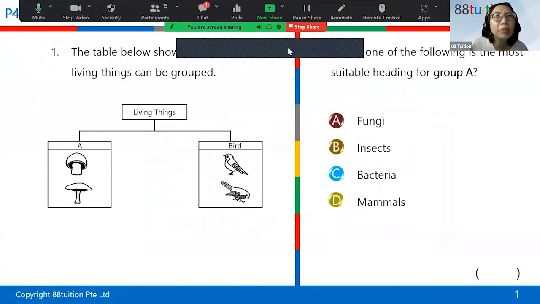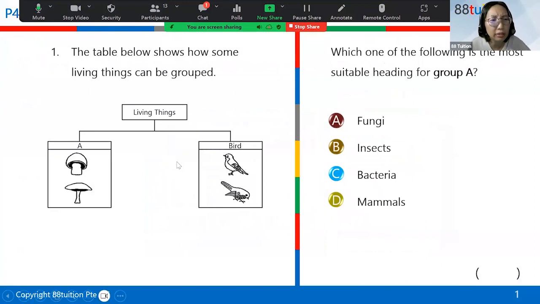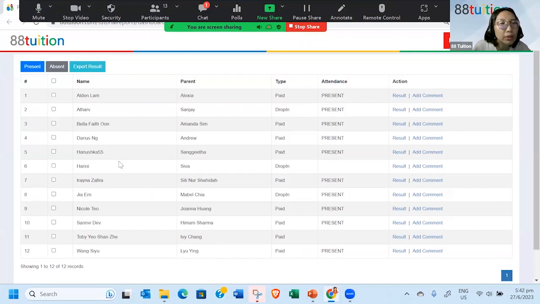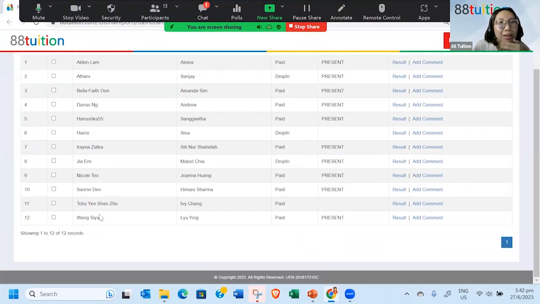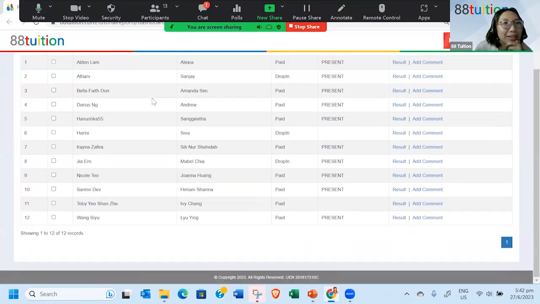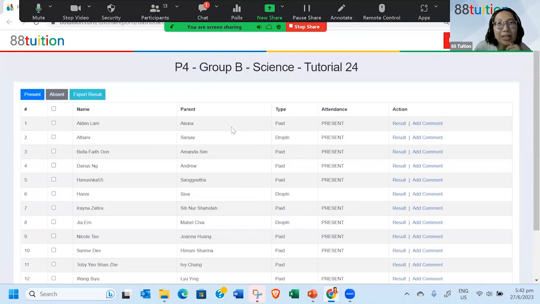Let me admit one more person, Sivaran. Let me look for the person's name. The person who has just been admitted, can you help me find your name? I can't find your name here. Are you Harini? Yeah. Okay, can you rename yourself, please?